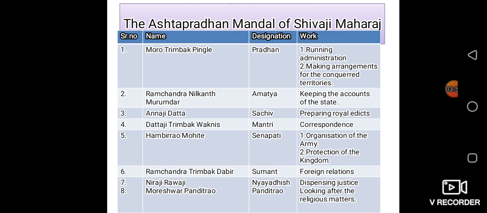Next, the seventh one is Niraji Raoji. His designation was Nyayadhish, and his work was dispensing justice, giving justice to the people. The eighth one is Moreshwar Pandit Rao. Panditrao was his designation. He used to look after the religious matters. Like this, Shivaji Maharaj made 8 departments for the smooth functioning of our country.